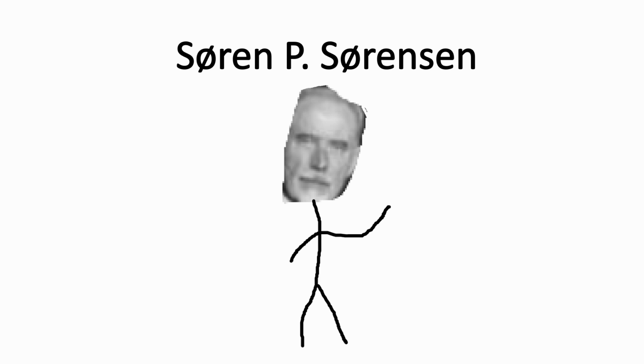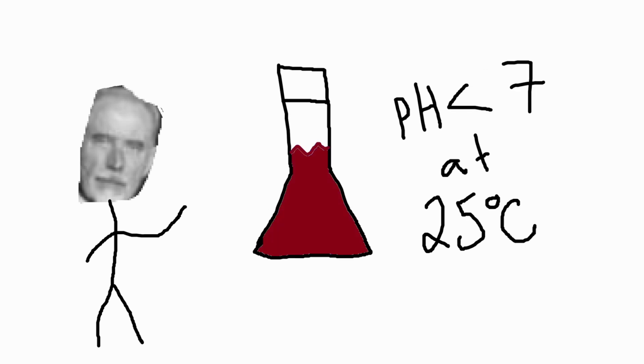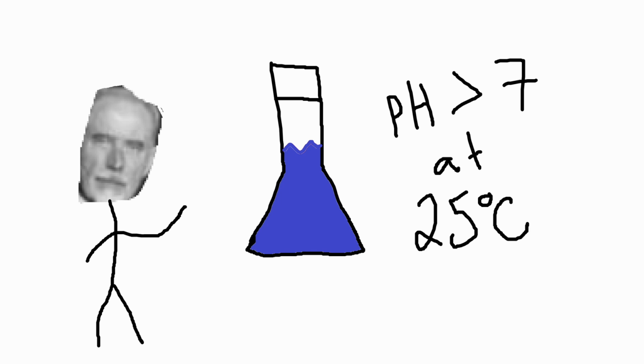Obviously, Bronsted and Lowry didn't develop the pH scale. That was our good friend Soren P. Sorensen, who described it in 1907. He defined it as being a solution with a pH of 7 at 25 degrees Celsius being neutral, and a pH less than 7 is acidic, but a pH greater than 7 is basic.